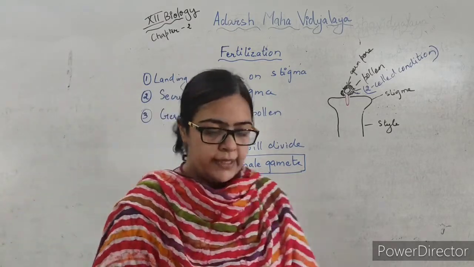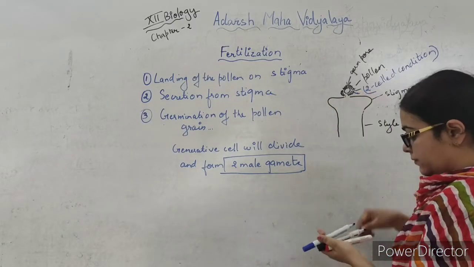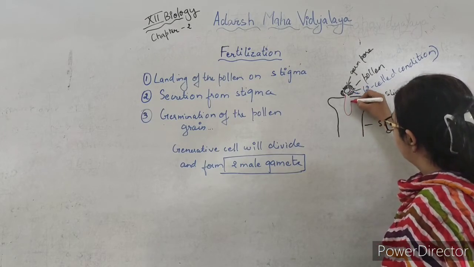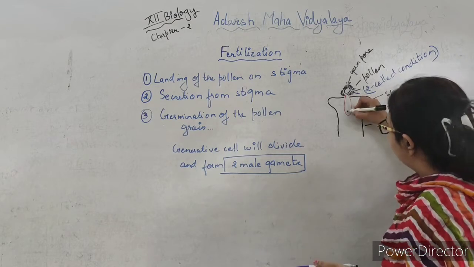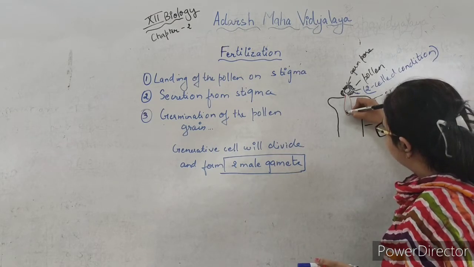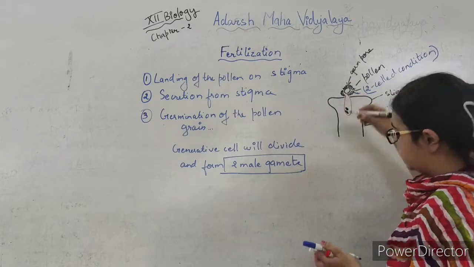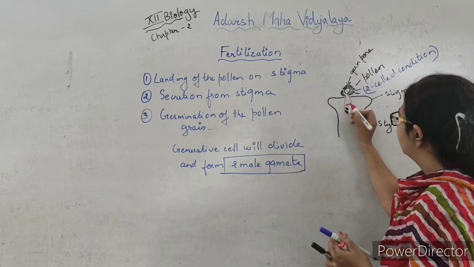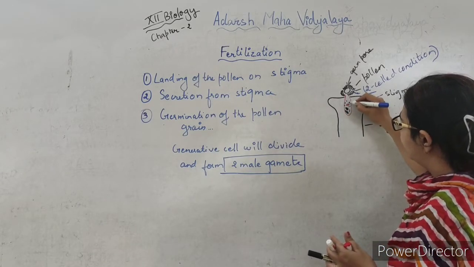So when this tube enlarges, this tube will have two male gametes, the nucleus of the tube cell and the cytoplasmic content.